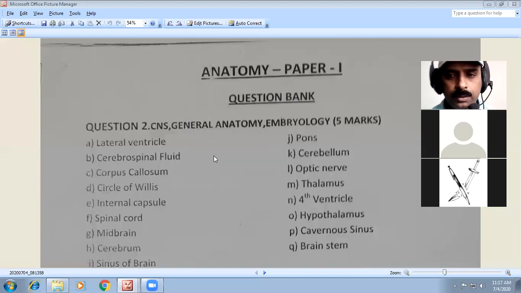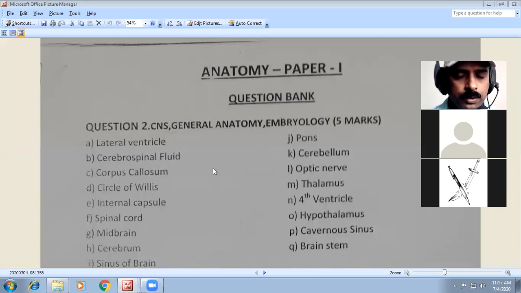So this CNS question belongs to the short notes. Here, I am not going to deal with each and every common question in detail, but what you should know are the total CNS topics which are asked in the exam.